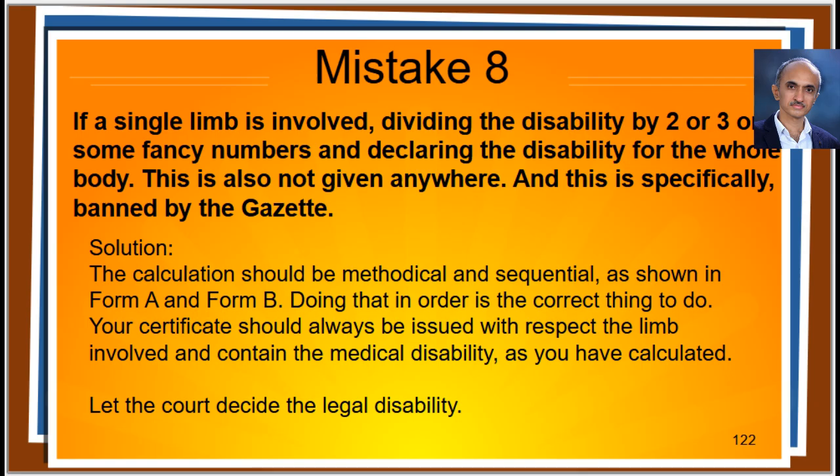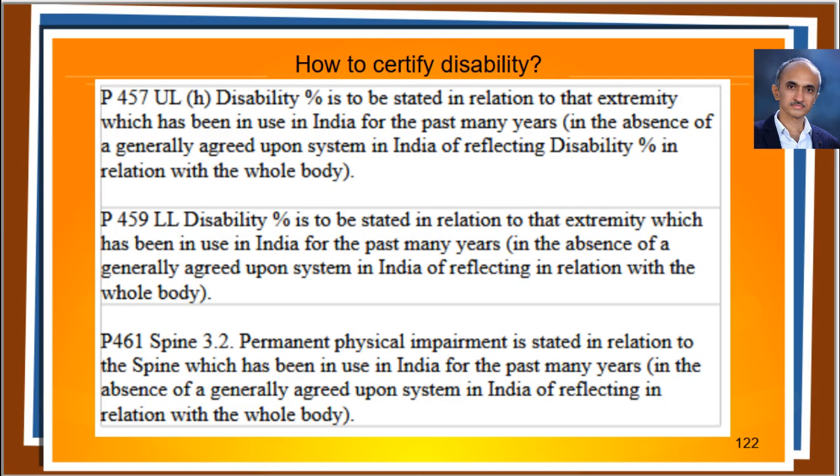The calculation should be methodical and sequential, as shown in Form A and Form B. Doing that in order is the correct thing to do. And finally you would certify similar to so and so has a disability of 29% with respect to the right upper extremity. That is medical disability. Let the court decide the legal disability.